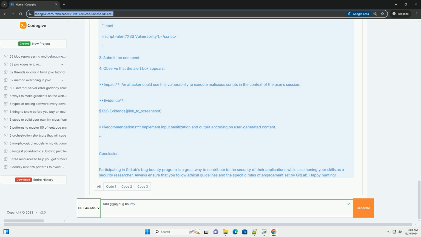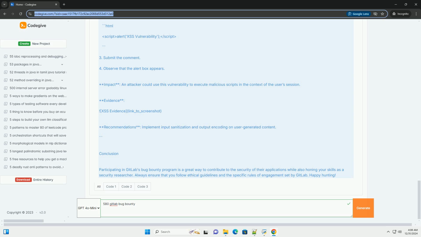Example: cross-site scripting, XSS. Step 1. Identify input fields. Identify places in the application where user input is accepted, such as comments, user profiles, or search functions. Step 2. Craft an XSS payload. An XSS payload can be as simple as <script>alert('XSS vulnerability')</script>.